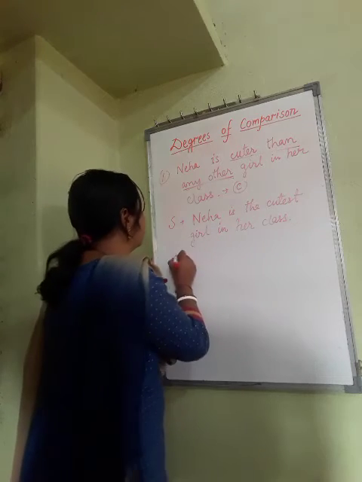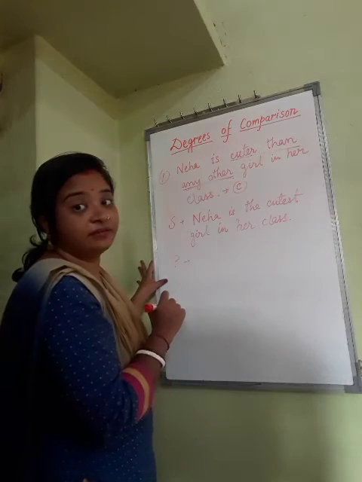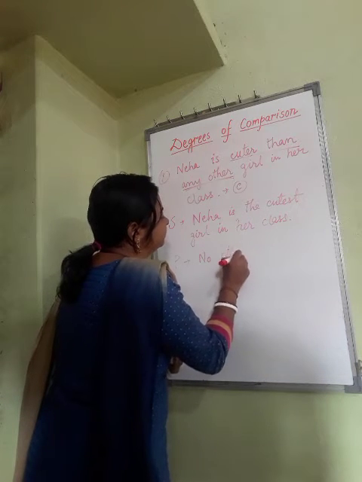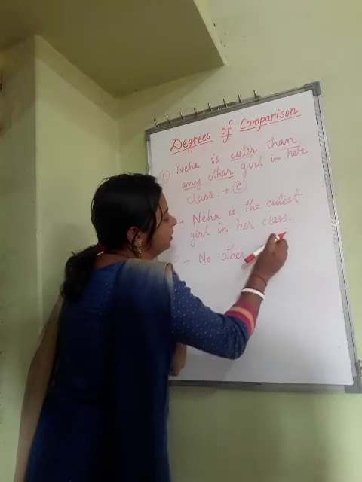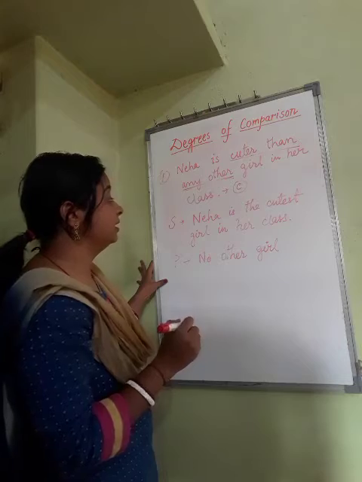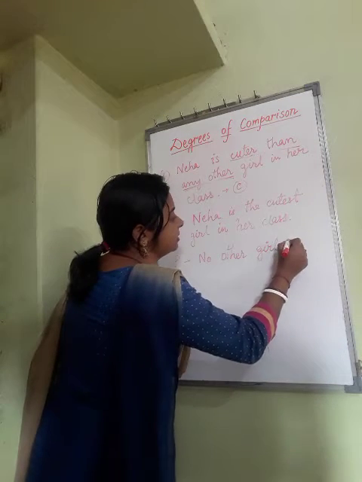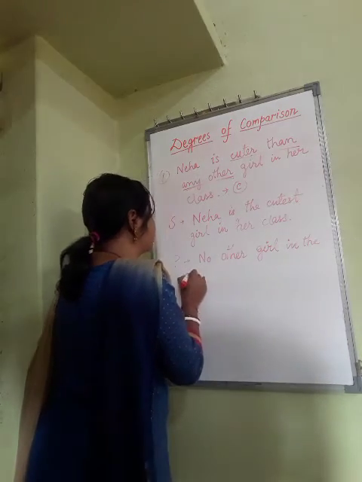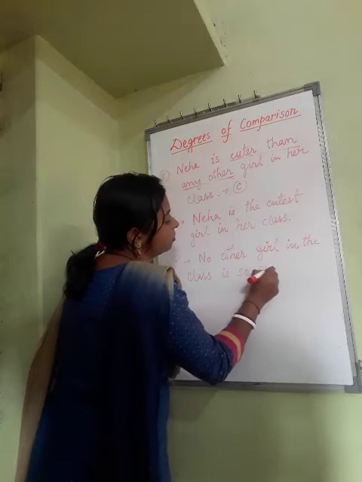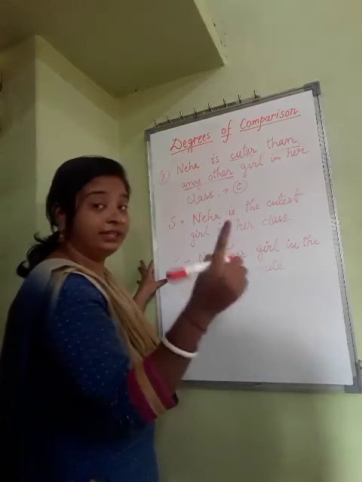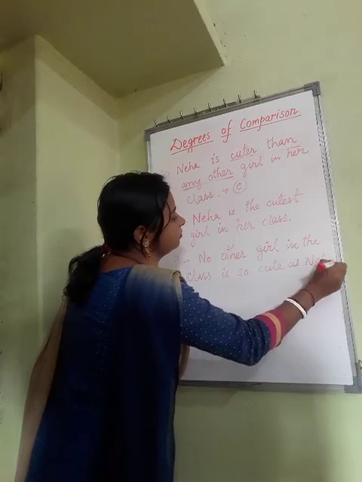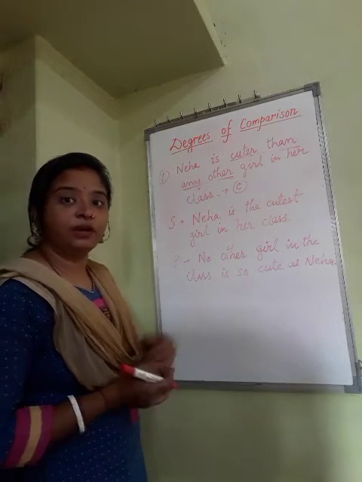What would be the positive degree for it? Positive degree, as I said, no other girl in the class. You can add in the class at last also. No other girl in the class is so cute as Neha. So this was the example of type 2.